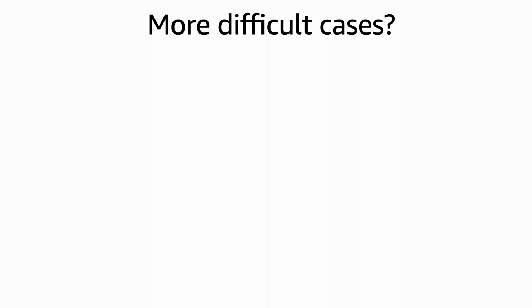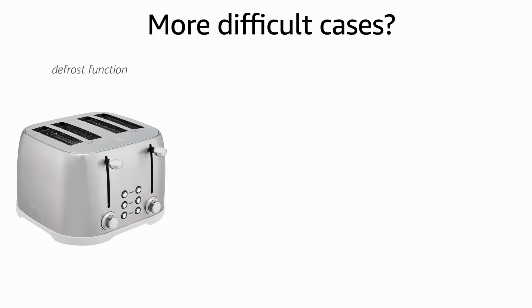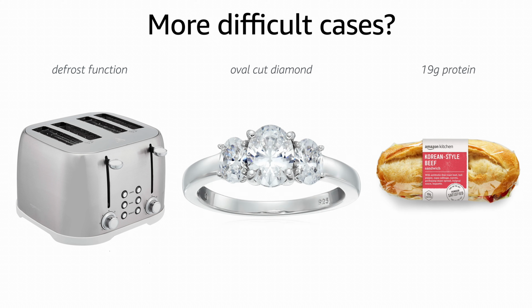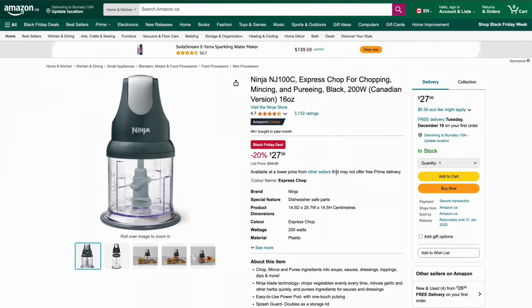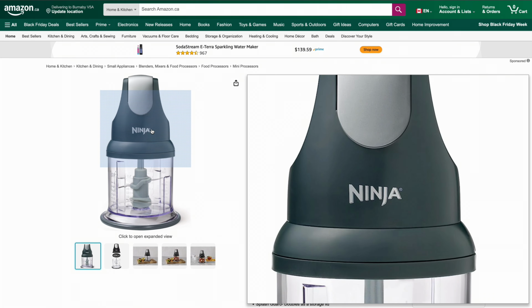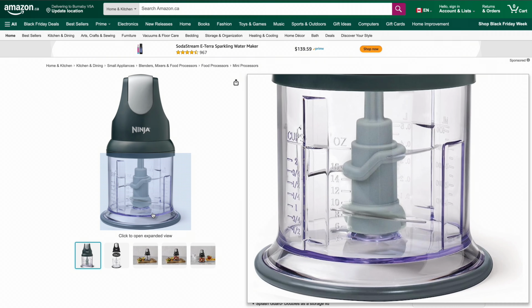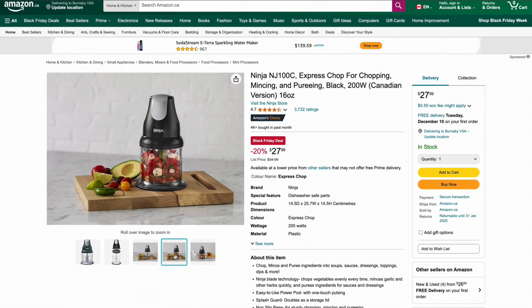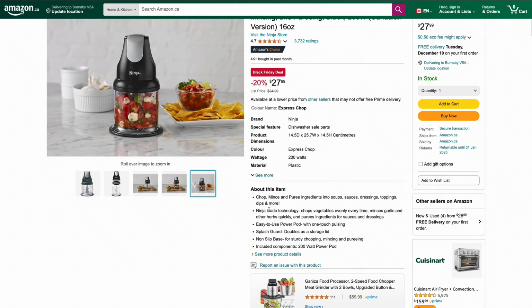However, a critical research gap exists when handling more abstract, part-level references. Consider part-level expressions like default function, oval cut diamond, or 19-gram protein. These expressions require understanding not just logical relationships, but also implicit properties within specific parts that may not be visually obvious. This task addresses a key challenge in Amazon's e-commerce platform. Customers struggle to verify product features described in text within product images. This creates an opportunity to enhance shopping by automatically connecting textual descriptions to visual elements.